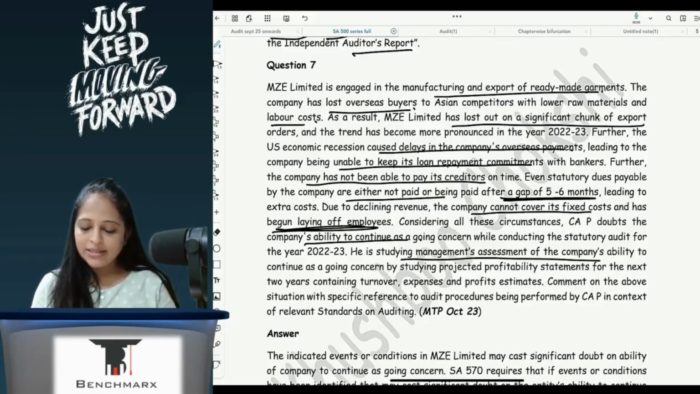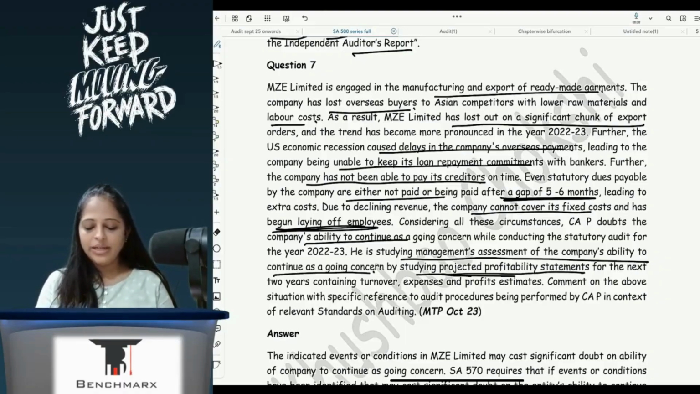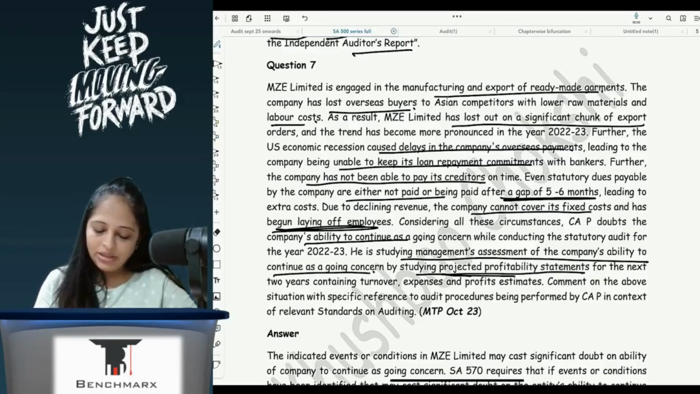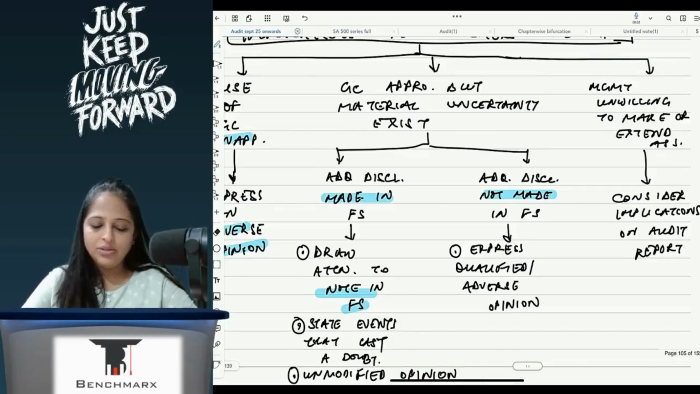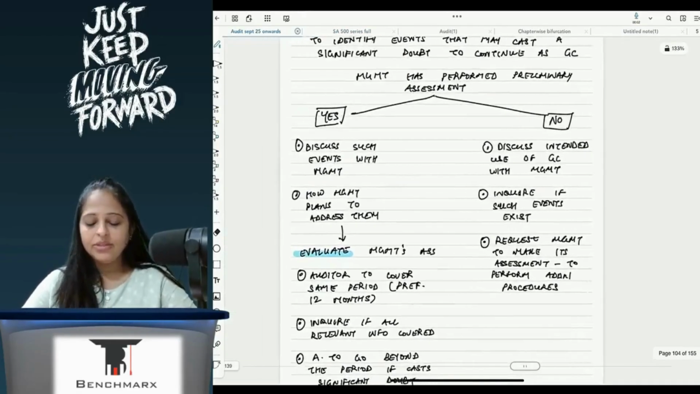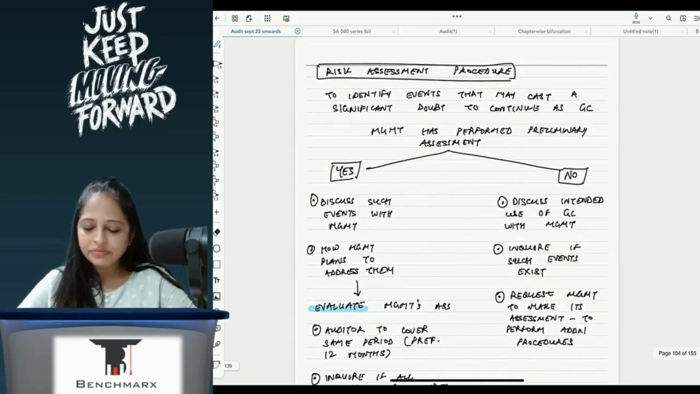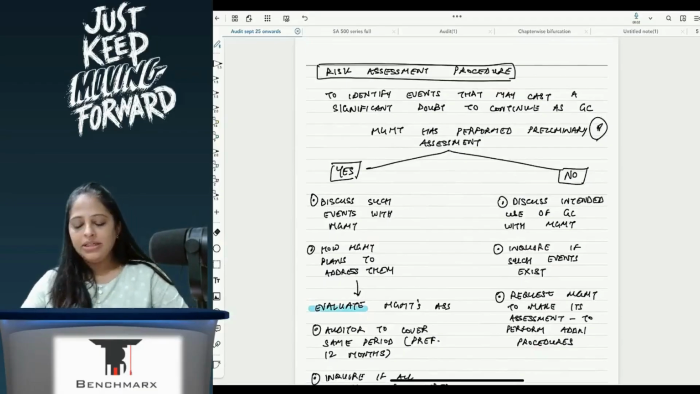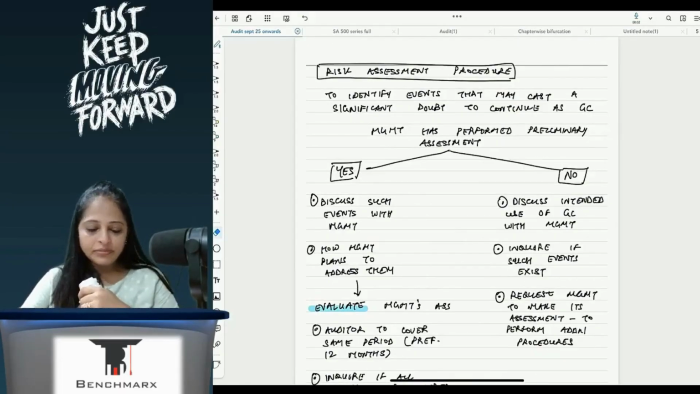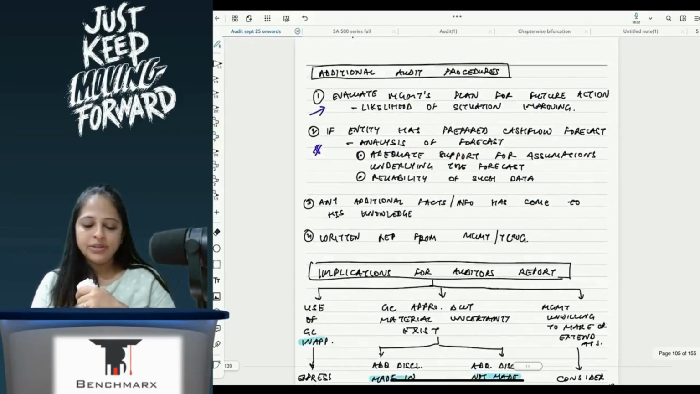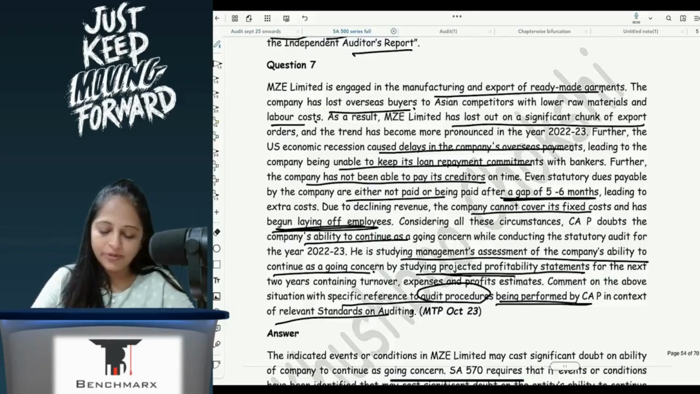He is studying management's assessment of the company's ability to continue as a going concern by studying the projected profitability statement for the next 2 years containing turnover, expenses and profit estimates. Comment on the above with specific reference to audit procedures being performed by CAP in the context of the relevant standards on auditing. So again, the question is on the risk assessment procedures. Management is performing a preliminary assessment, yes, and because it is performing a preliminary assessment, this is what you will take into consideration and further additional audit procedures that you will perform.